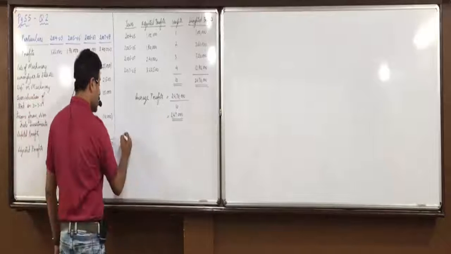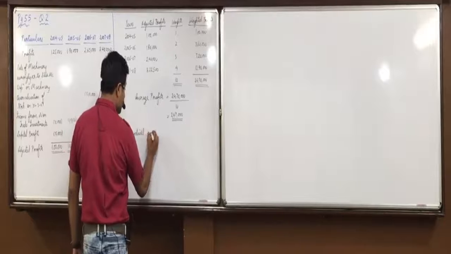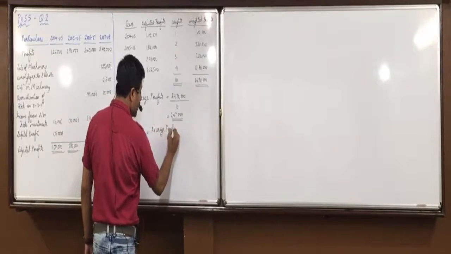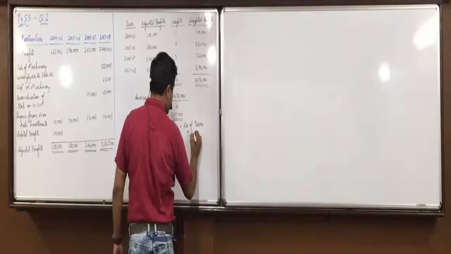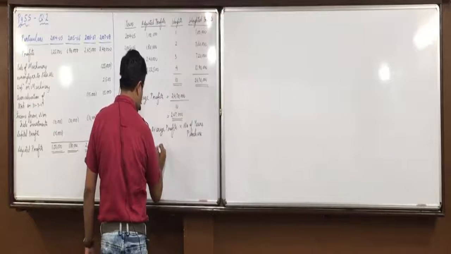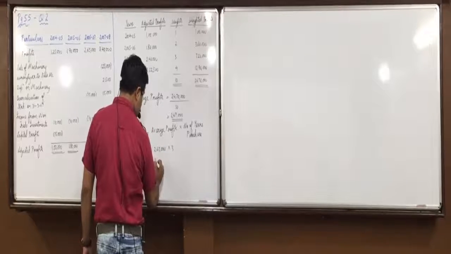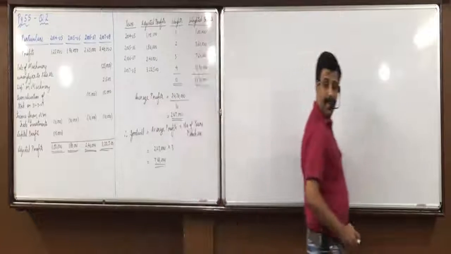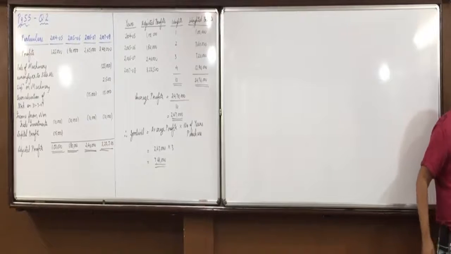So directly after this, goodwill will be equal to only one extra step, average profits into number of years purchase. So average profits are 2,47,000 into how many years purchase? 3 years. So 7,41,000 is the value of goodwill. Did all of you understand this? Anyone having any doubt in it?